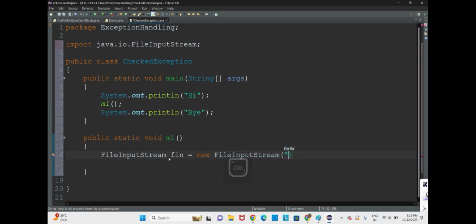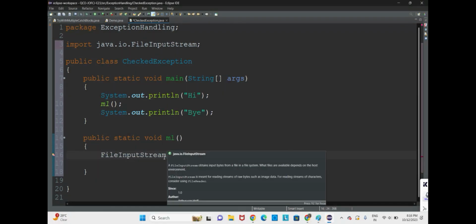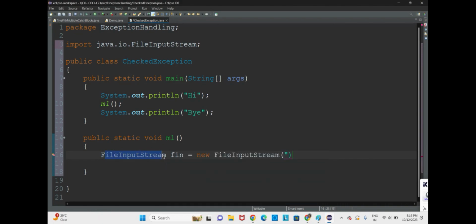So variable fin, file input stream variable fin is equal to new file input stream of. Now see, file input stream is a stream which will read the data from the file. Now let us see a wrong path for a file. So here we shall mention a path which is wrong for a file. Suppose C drive colon, and the file name abc.txt document. We don't have any abc.txt document. Honestly speaking, I have not created any file called abc which is a text document.